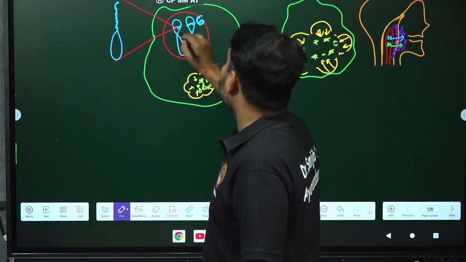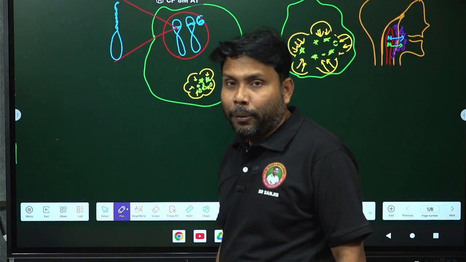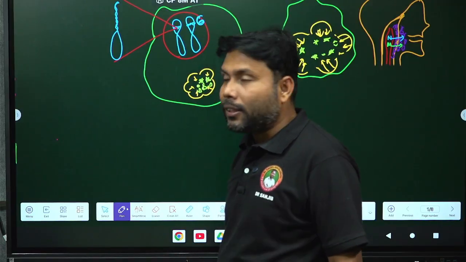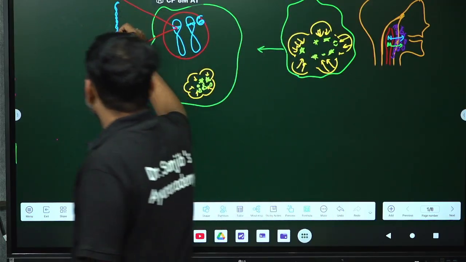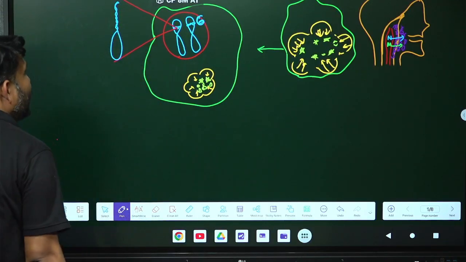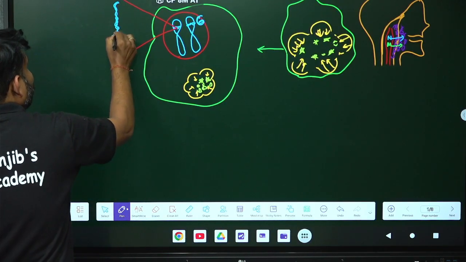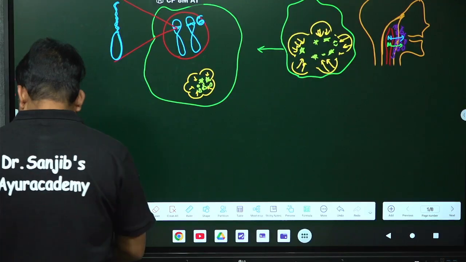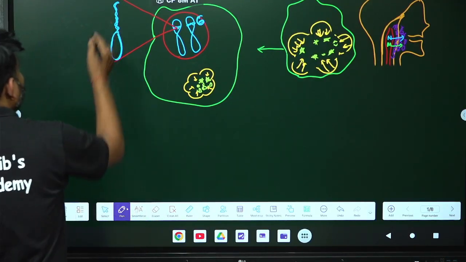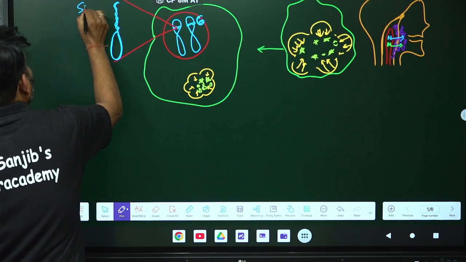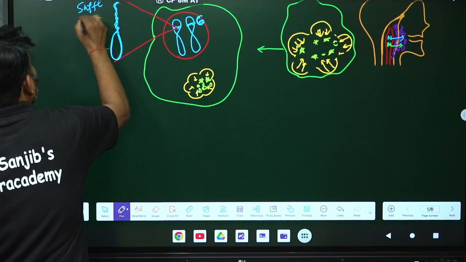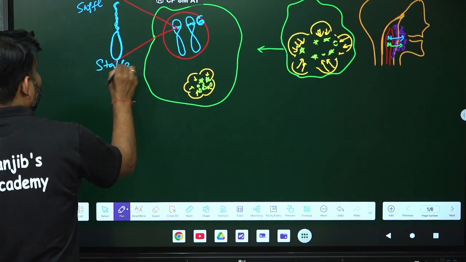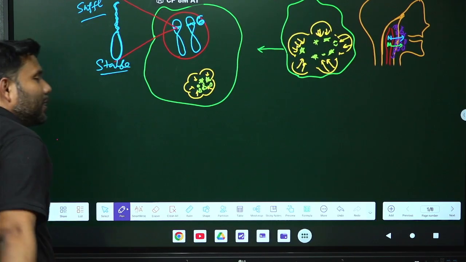So, in the macrophage at chromosome number 6, a special type of genetic expression is happening, and in the genetic expression, we are finding the expression is like this, where what is happening? One part is like this and this part is like this. So, when this part is like this, so that is called as what? Suppling. This part is suppling part. This part is what? Suppling parts. It is moving. And this part is what? Stable part. This is suppling part and this is stable part.